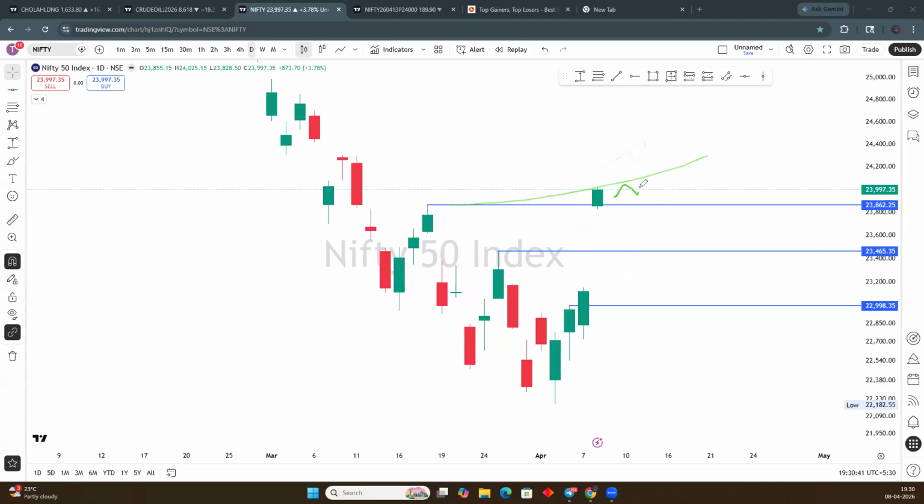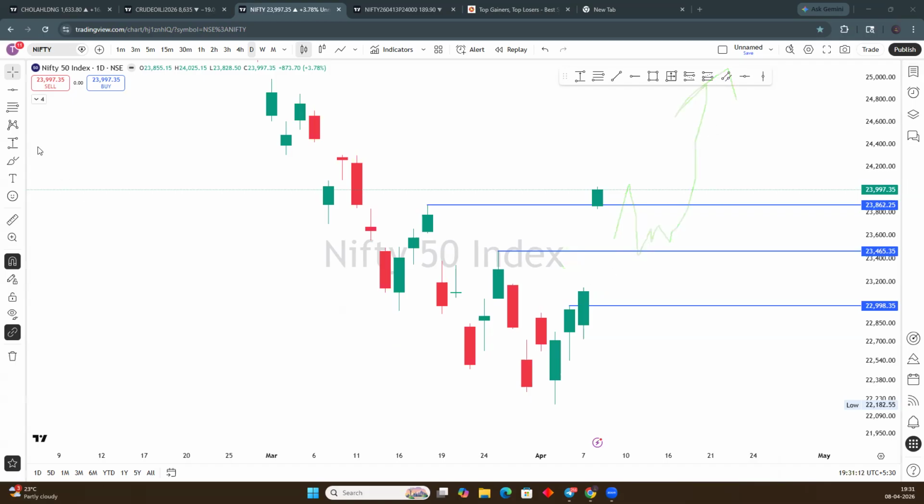Either the market continues this rally, or after the gap up there will be some sideways sentiment, and after the sideways there can be possibilities towards the downside, because this gap made by the market will be filled sooner or later. Without this gap filling, the market should not go upside.